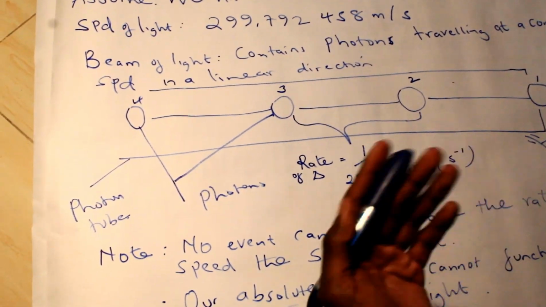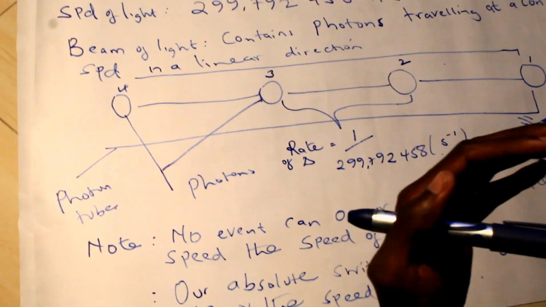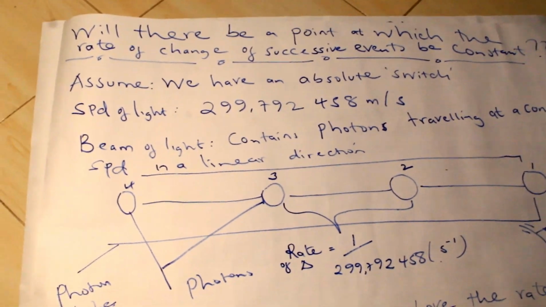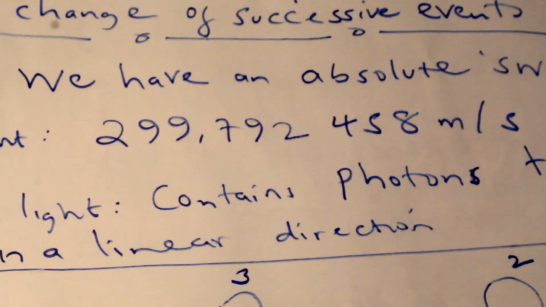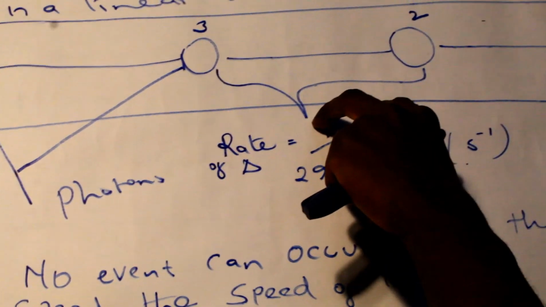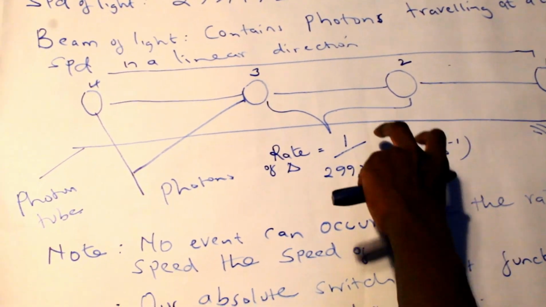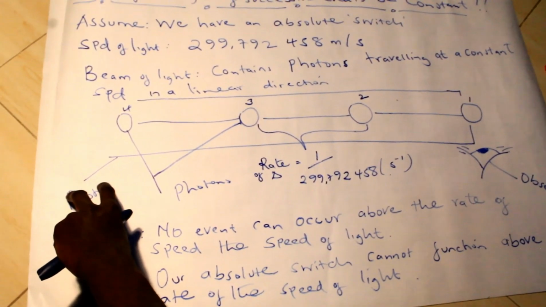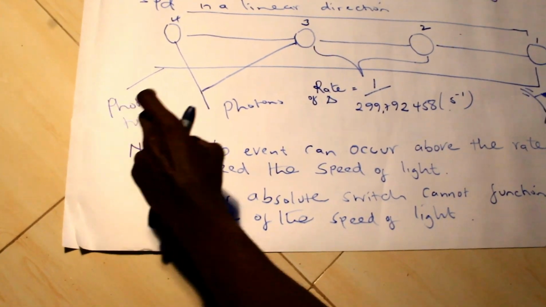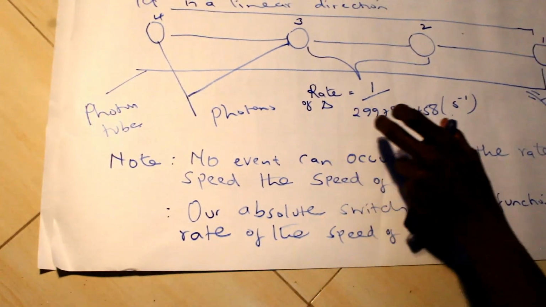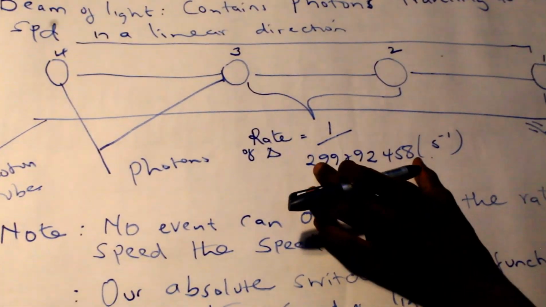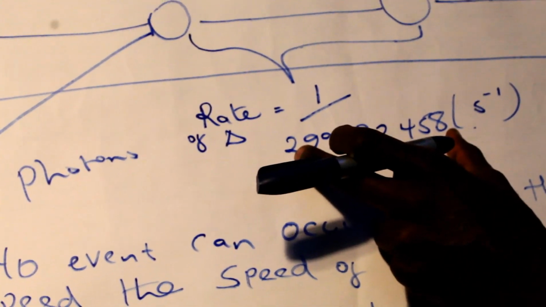And from our theoretical physics knowledge, we know that the speed of light is 299,792,458 meters per second, meaning that the rate of change from one photon to the next position of the other photon will be this. So if we relate this to Thompson's lamp paradox, it means the successive flow of events: we know that it started with on for 1 second, then off was a half second, then on was a quarter second, then off was an eighth. When we reach a point whereby the off part of it will be this fraction of a second, then we know that above that we already have our absolute switch.